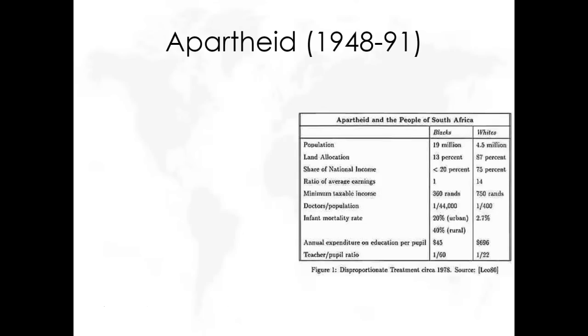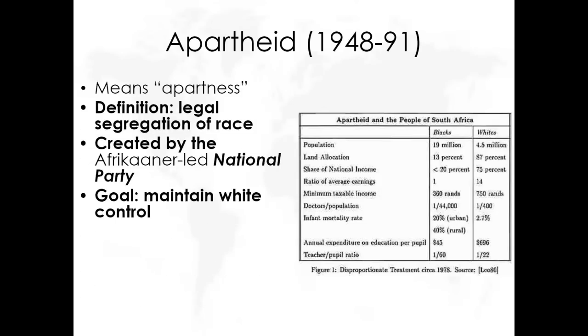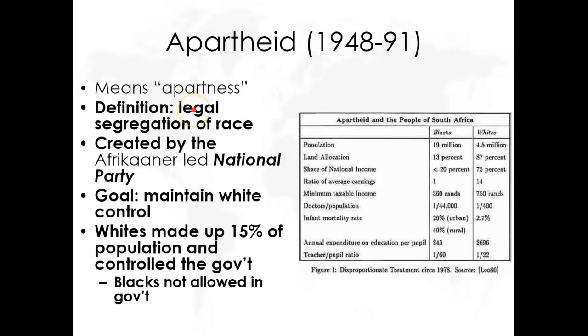All right, South Africa, gotta know it. I can pretty much guarantee you will see a question about the apartheid government of South Africa from 1948 to 1994-ish. Gotta know it. All right, so apartheid. So first, the direct translation means apartness in Afrikaans. And what that really means, though, is South Africa is going to have a legal segregation of race.